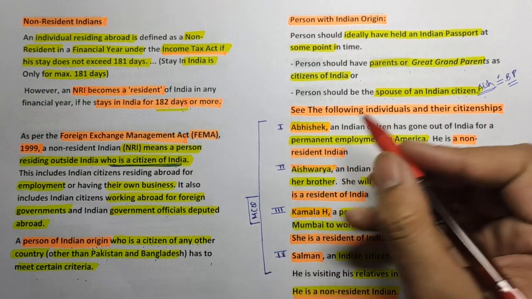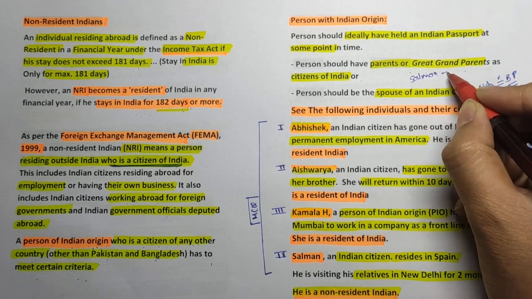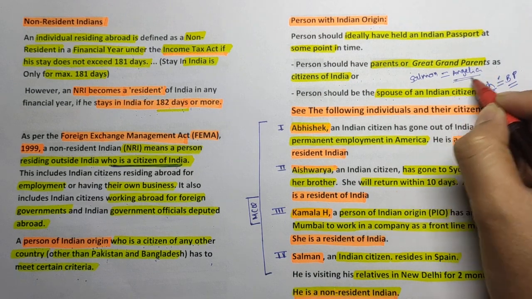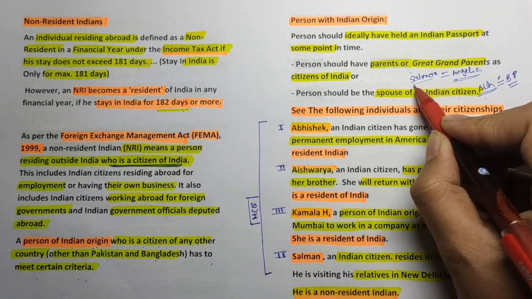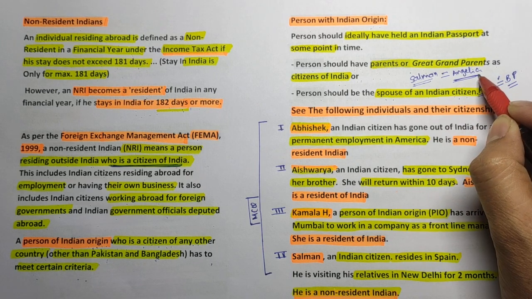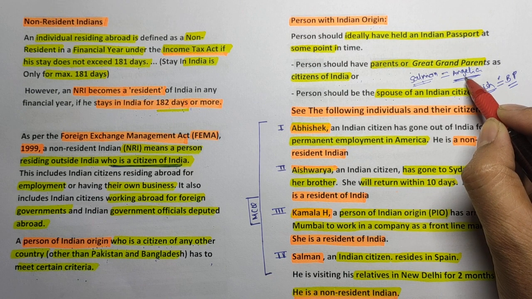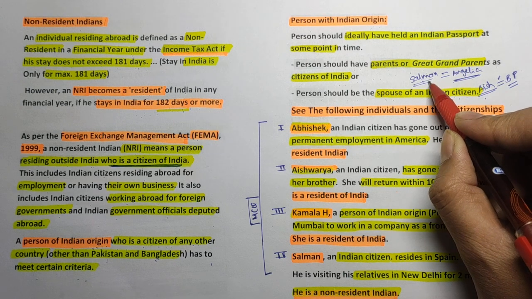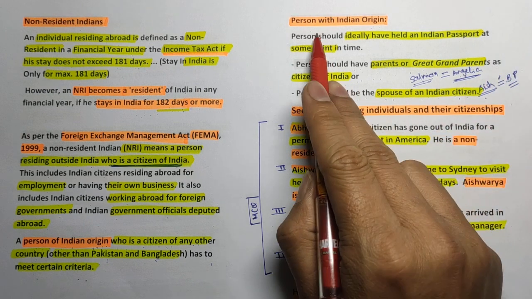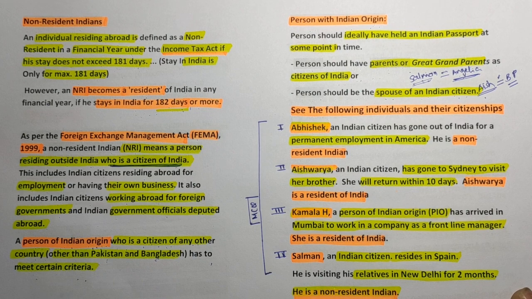Suppose Salman gets married to Angelina, and Angelina is from the USA, and Salman is from India. So Salman is an Indian citizen and Angelina is a USA citizen. If they both get married, then Angelina becomes a person of Indian origin. Okay, this is now clear to you.